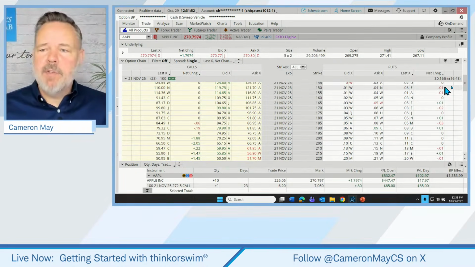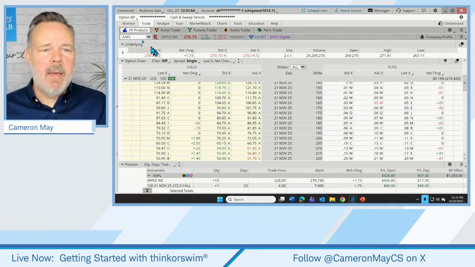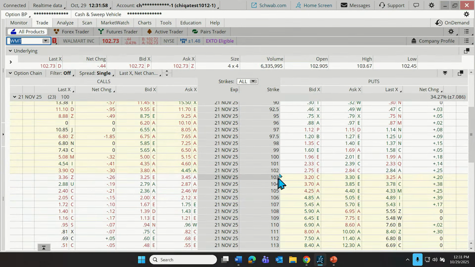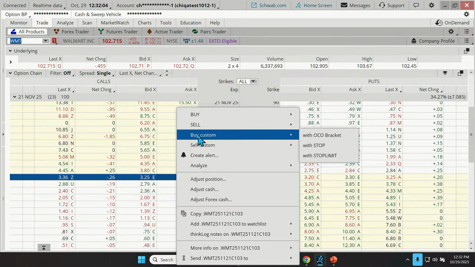So here we are on the 21st of November. Let's go back to, this is Apple. Let's go back to Walmart. 103 strike that we've been talking about. I'm going to right click on the ask price and put in a custom buy order with what's known as an OCO bracket, meaning we're going to be putting in 2 sell orders, but we only want one to ever fill. One is going to cancel the other if it fills. If we can make a profit, we'll cancel the loss order. If we take a loss, we'll cancel the profit order.